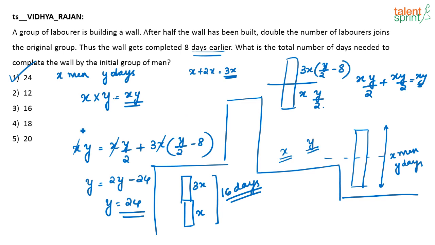Yes, the best way to solve it is like this, instead of checking with the options, because here the first option comes correct, so it might be okay, but otherwise it will be time consuming as well. This is the best way. Write down this equation and solve. It's very easy. You just have to understand the question. Vidya, I hope your doubt is clear now. We'll move on to the next question.